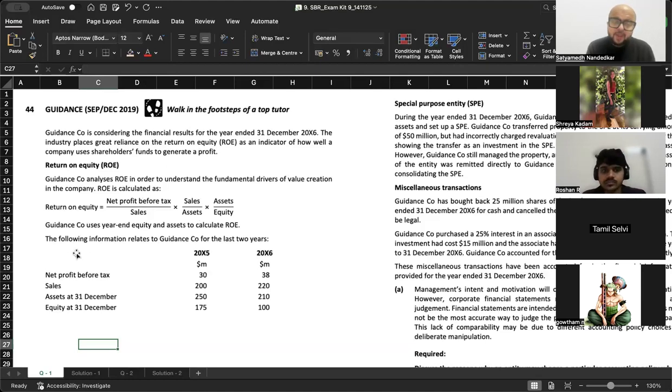ठीक है. The following information relates to guidance company for the last 2 years. 2005-2006, net profit before tax, sales, assets, equity. ठीक है. Now, can you do one thing? Can you quickly do this calculation? एक टेबल बनाओ. ठीक है. उसमें 2005-2006, two separate columns. Calculate each ratio and then calculate the return on equity. ठीक है. Do that calculation quickly.